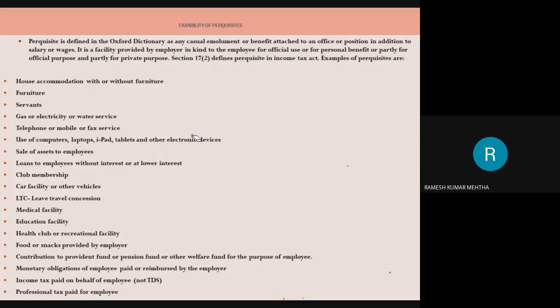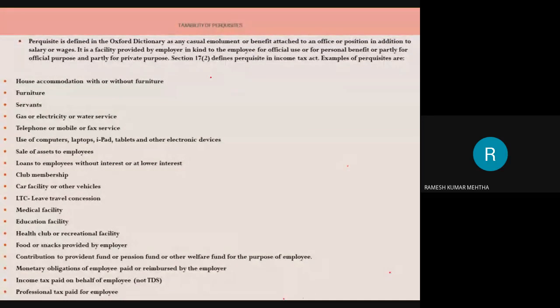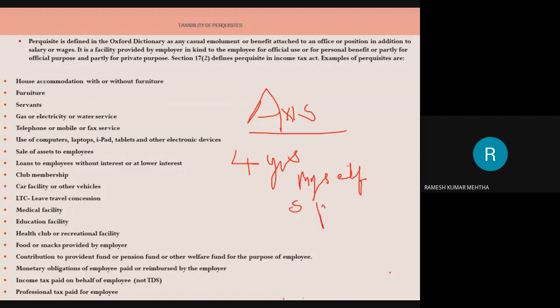I will give a small example, with that you will understand. For example, I am working in Axis Bank as a manager, and I have worked for 4 years. Now I'm tired, I want to get relaxed. So myself, my spouse, my daughter, my son, and so on will apply for a leave travel concession, and say that I want to go to Simla or Goa or Ooty.